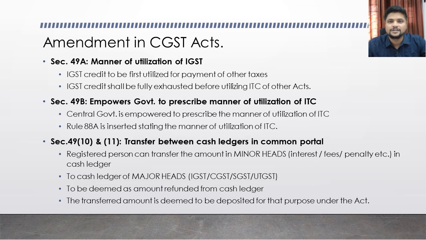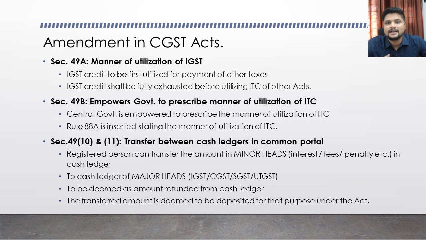Next section is section 49 subsection 10 and section 49 subsection 11. These two subsections have been inserted by CGST Amendment Act 2019. These two subsections deal with transfers between cash ledgers in the common portal. In the common portal your cash ledger can be further divided into two categories: cash ledger towards major heads and cash ledger towards minor heads. Major heads are your CGST, SGST, UTGST and IGST, and your interest, penalty, fees, etc. are called your minor heads.